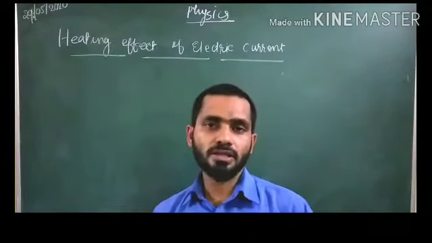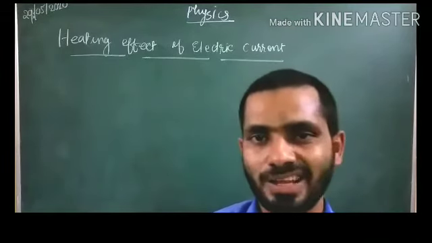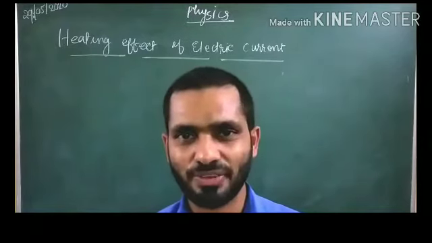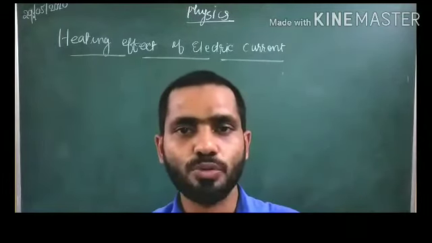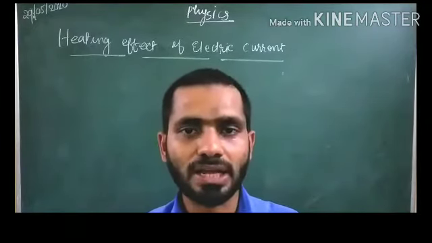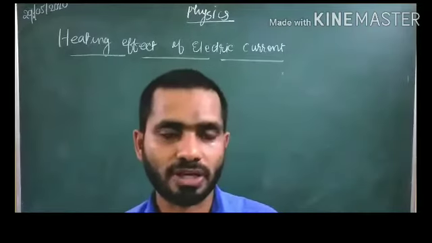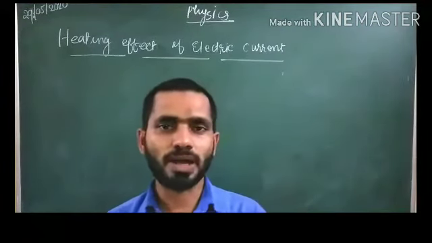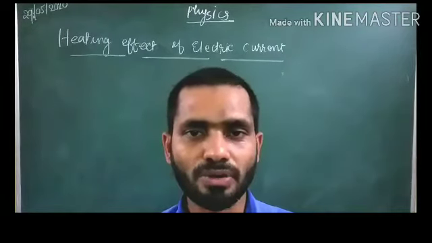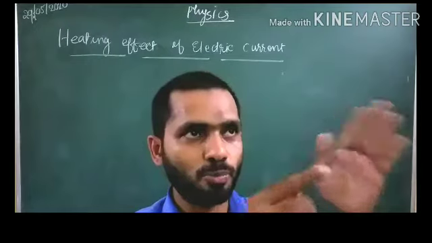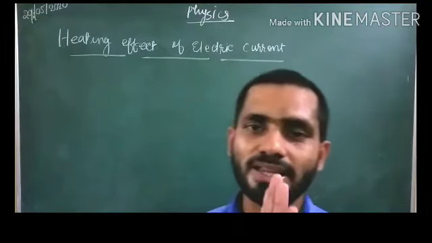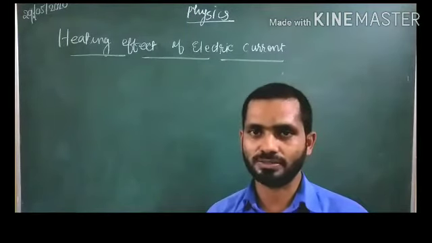We have studied the different effects of the electric current. What is an effect? When electricity is passing through any device, we get some result, and according to that we call it a particular effect. For example, when current is passing through an electric bulb or a tube light, we get light. So you can call that the lighting effect of the electric current.